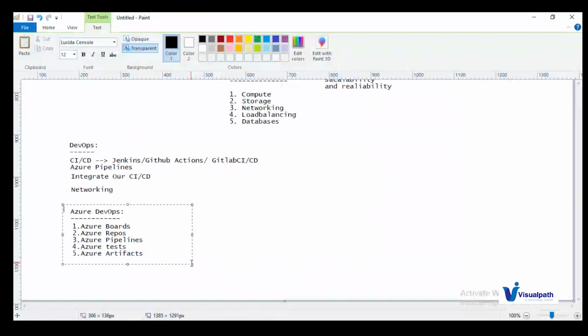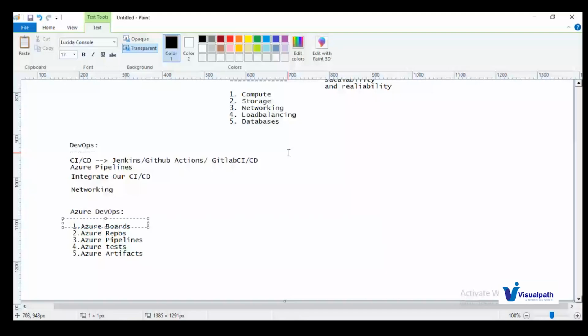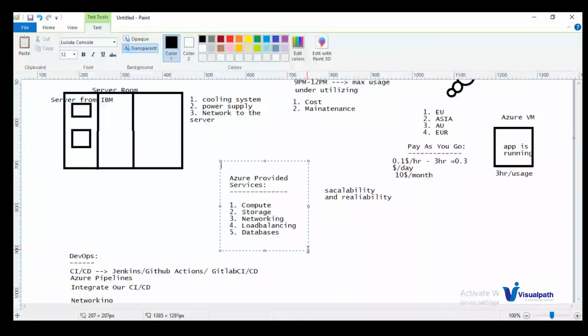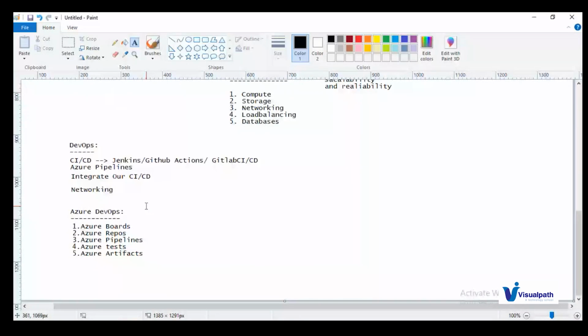In this DevOps example, we can say Jenkins, GitHub, GitLab are all third-party tools, right, used to achieve the same operations. But in Azure DevOps, we use these tools and these admin resources to develop our application and deploy it on the cloud. So we are not depending on third-party tools. Okay, this is what Azure DevOps means. This is how we are integrating with Azure with the help of Azure DevOps.